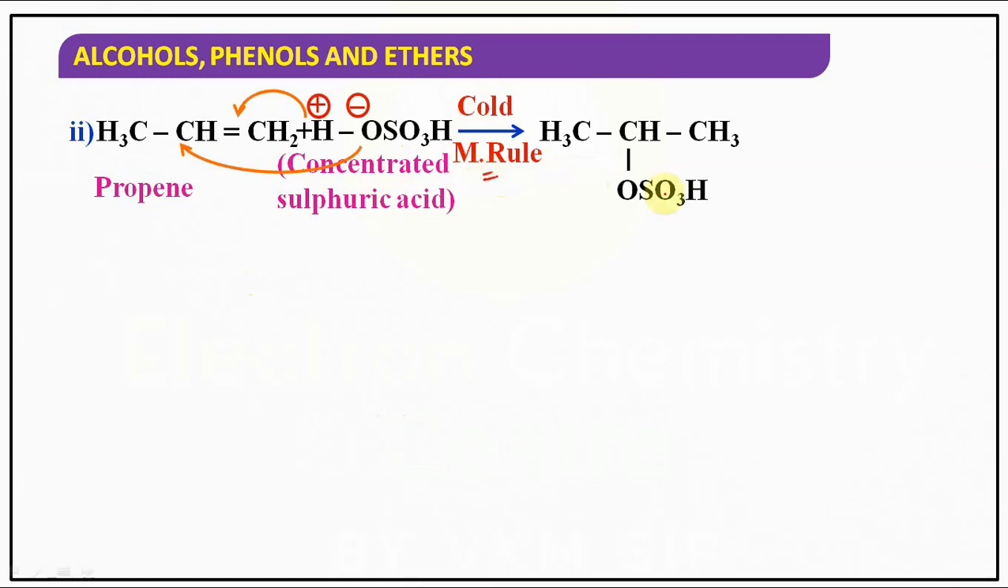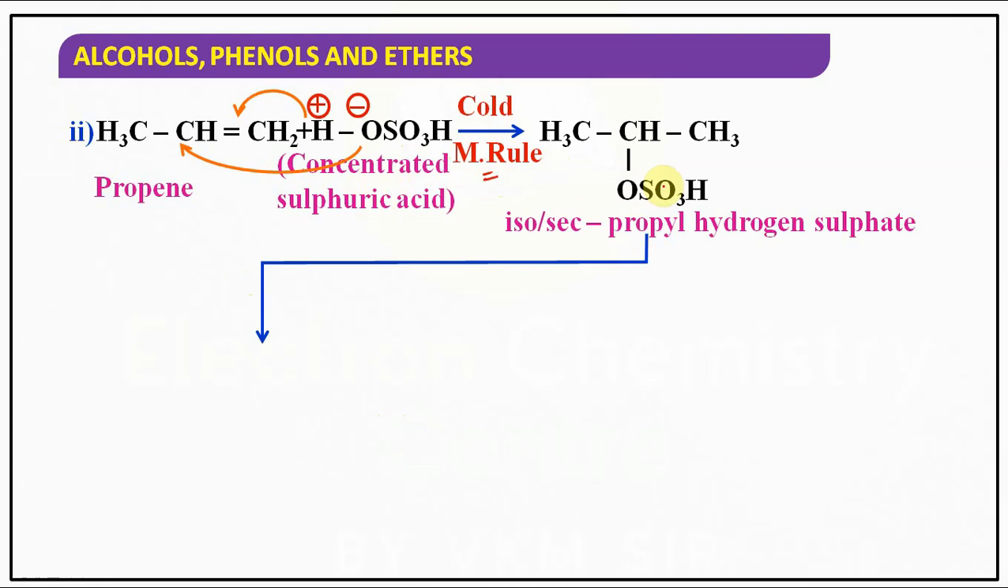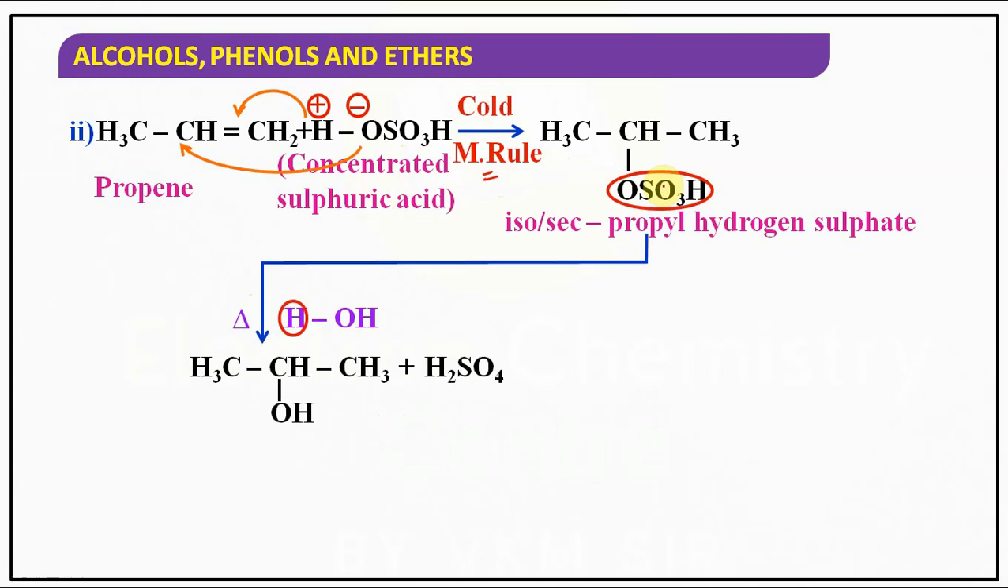It follows Markovnikov's rule. It gives initially alkyl hydrogen sulfate, that is isopropyl or secondary propyl hydrogen sulfate. Upon hydrolysis, what will happen? H2SO4 is removed. It gives CH3CHOHCH3 plus H2SO4. It is an example of a secondary alcohol. Observe the reaction carefully. Hope it is clear for you, right?